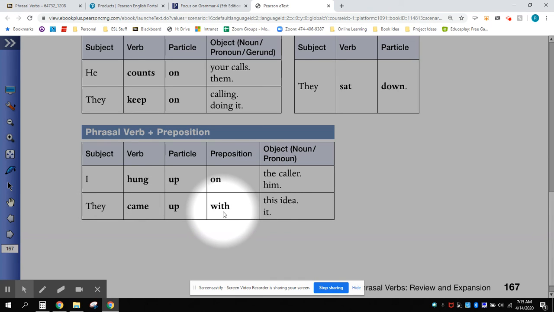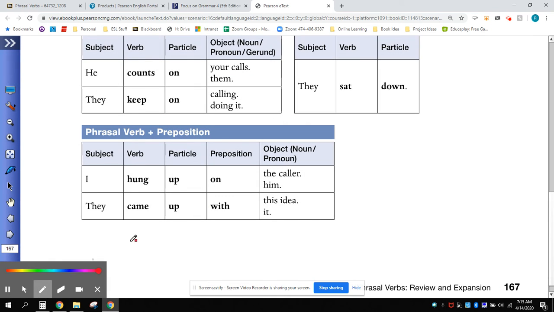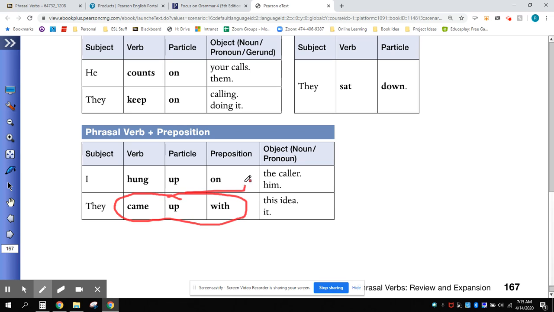They came up with this idea, or they came up with this. Again, I recommend thinking of these as three-word verbs that should be learned as a phrase. Hung up on, or to hang up on, to come up with.